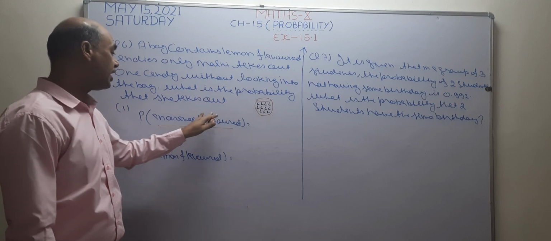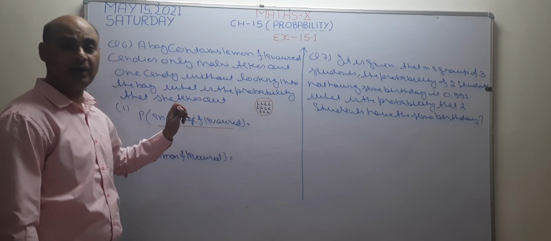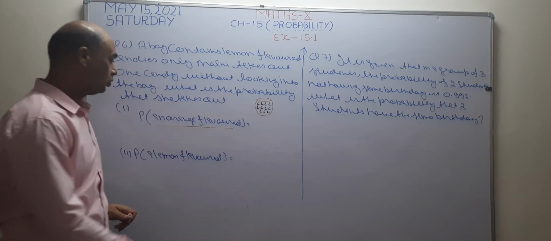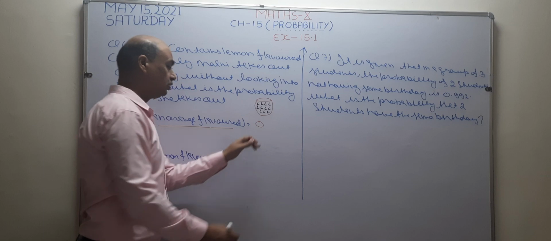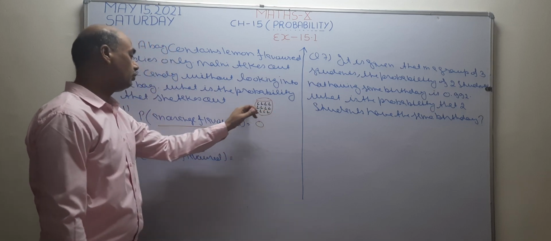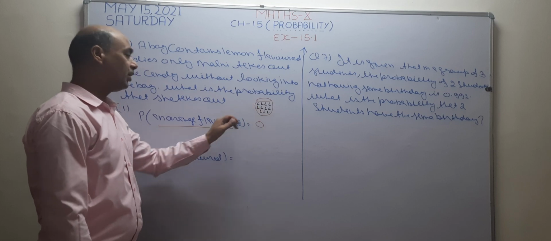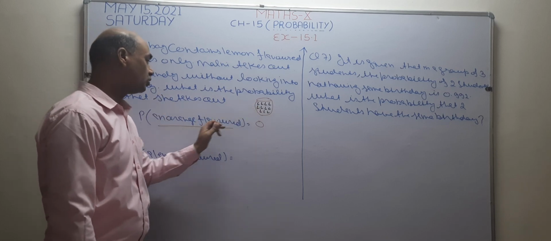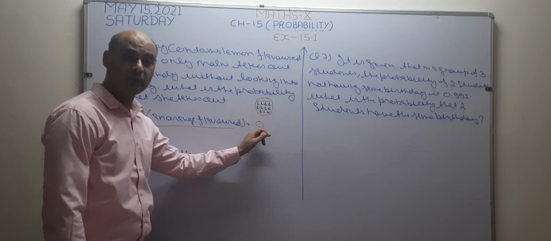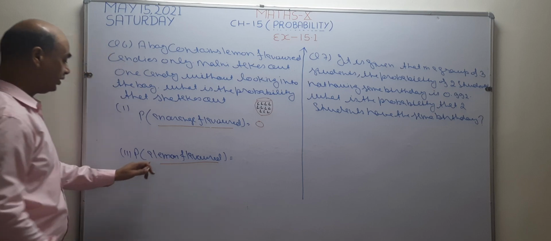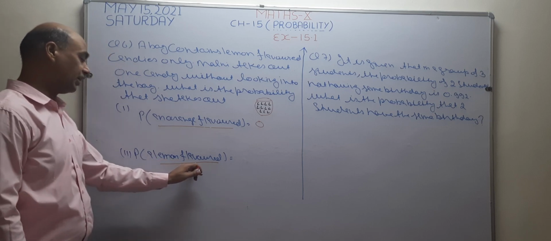So this is an example of an impossible event, and you know that the probability of an impossible event is 0. So the answer becomes 0.